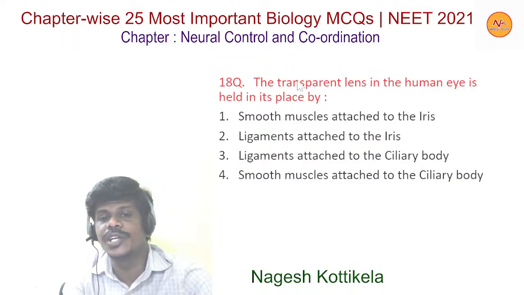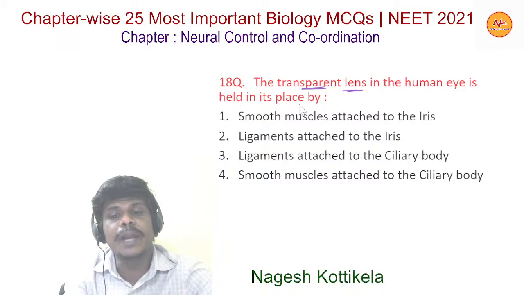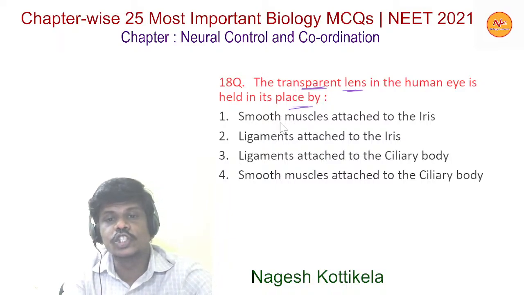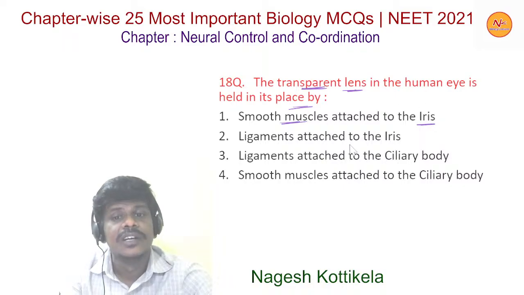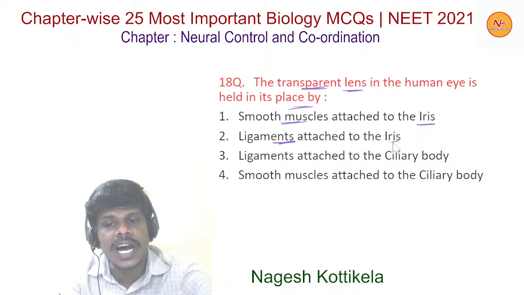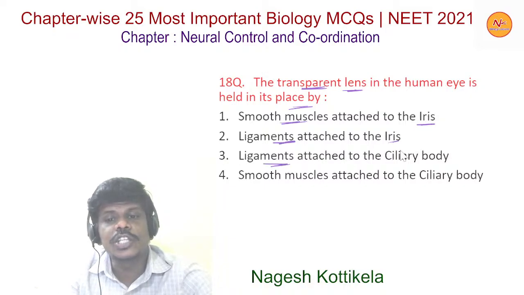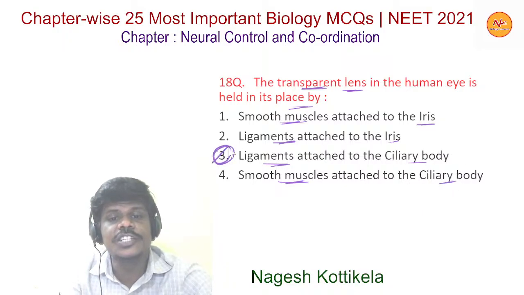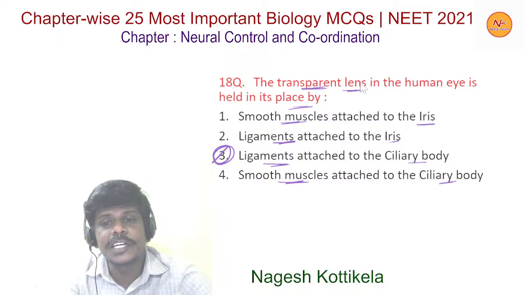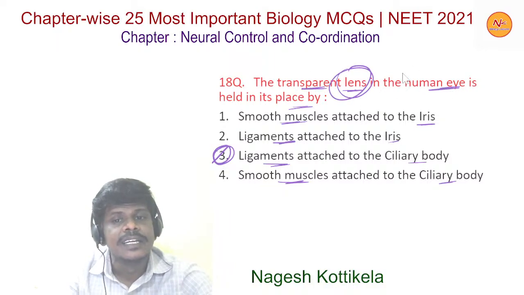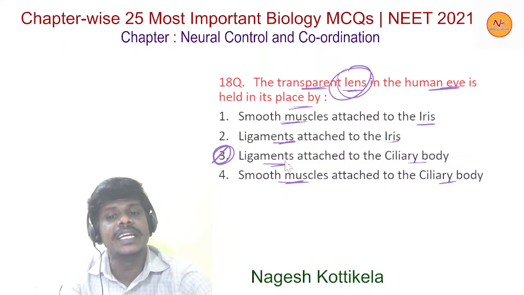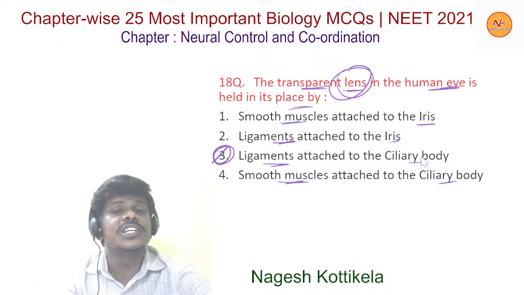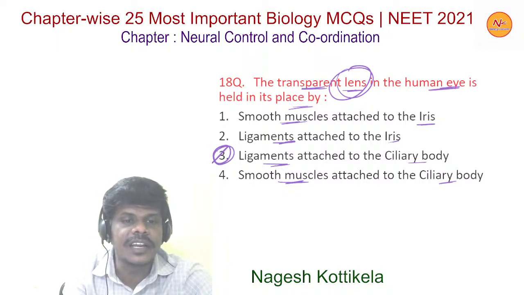Now moving to the next question. The transparent lens in the human eye is held in its place by option 1 smooth muscles attached to the iris, option 2 ligaments attached to the iris, option 3 ligaments attached to the ciliary body, and option 4 smooth muscles attached to the ciliary body. Here option 3 is the right one. The transparent lens in the human eye is held in its place by ligaments attached to the ciliary body. Now moving to the next question.